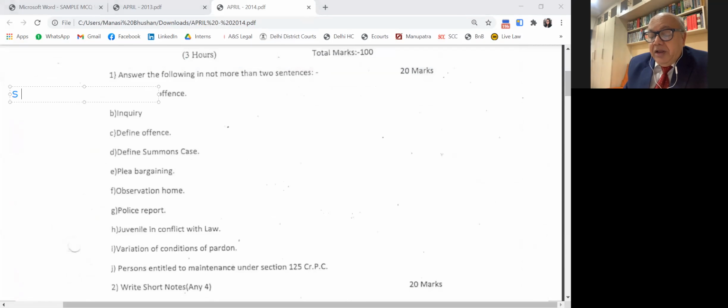Please see inquiry. That is section 2G. Inquiry under the CRPC is conducted only by the magistrate and not a police officer. Must remember this. Inquiry means every inquiry other than a trial conducted under this Act by a magistrate or court. Some illustrations I'm giving to you. Normally this much is enough for your answer. Under section 2G, inquiry means inquiry other than trial conducted by a magistrate.